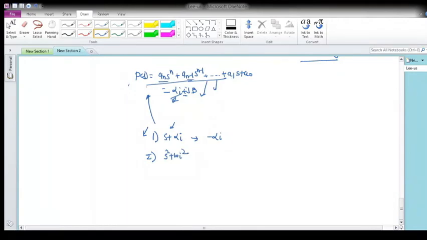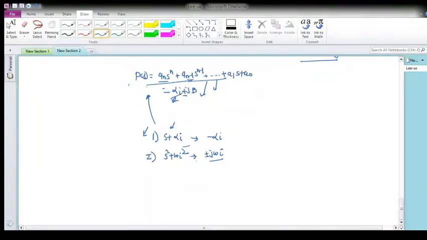So here what we are observing is that the roots will be at plus minus j omega, because these are purely imaginary roots. One root will be at plus j omega, the second root at minus j omega. They must be in a conjugate pair, otherwise the element will be imaginary. So you must get the conjugate pair of the imaginary part also.